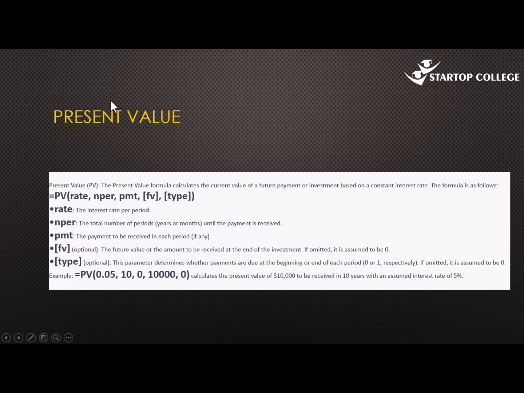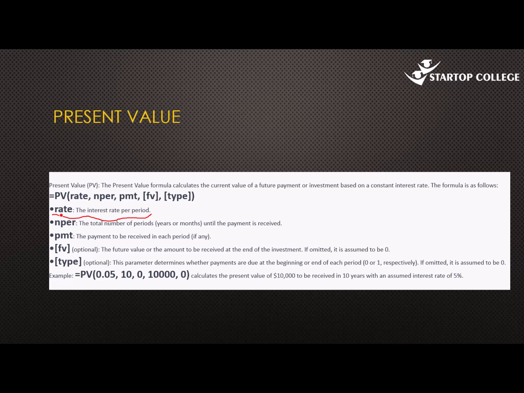Present value formula. Here we have almost similar inputs because we type in equals PV, open brackets, rate, NPER, PMT, FV, type. Rate refers to the same interest rate per period. And then remember, another concept that you need to take note of is that when you're talking about the rate, you need to know what periods you're dealing with.